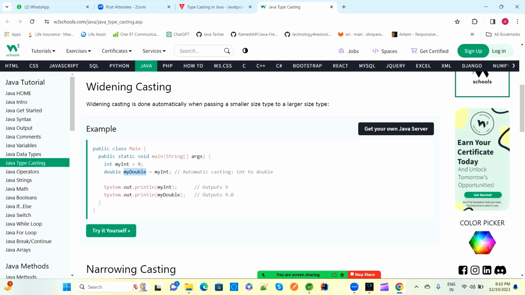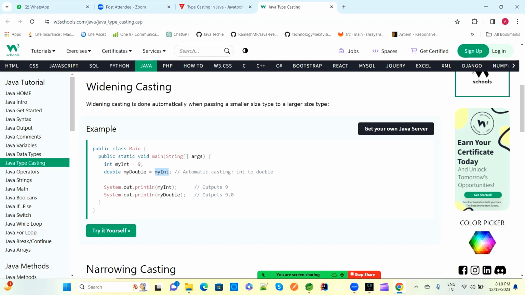My double is converting from this int, meaning integer data is converting to the double. Integer is lower than double, so we are going from lower to higher, passing integer primitive data into this double. Whatever the value of my int, 9, will also be in this double.